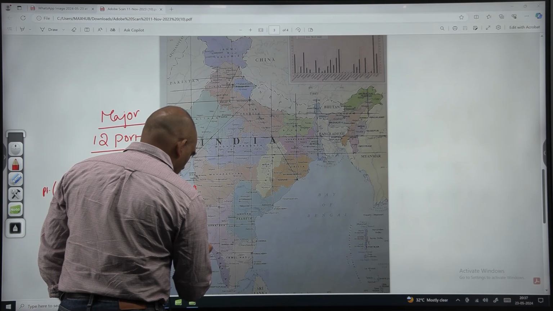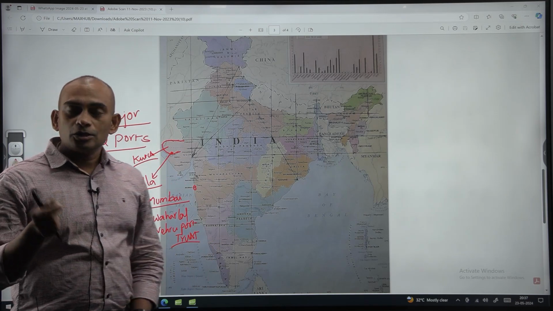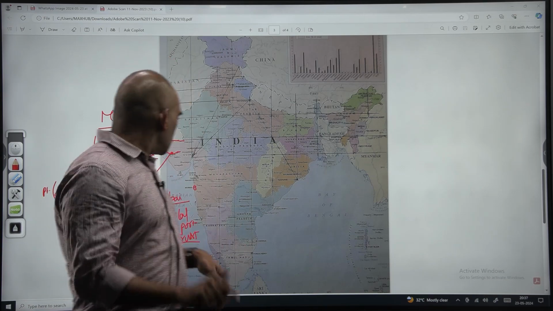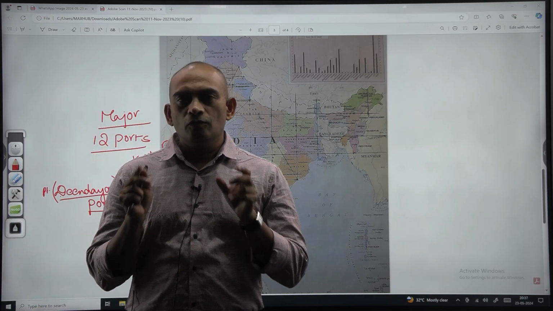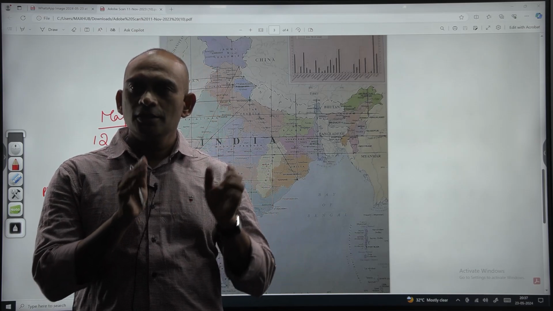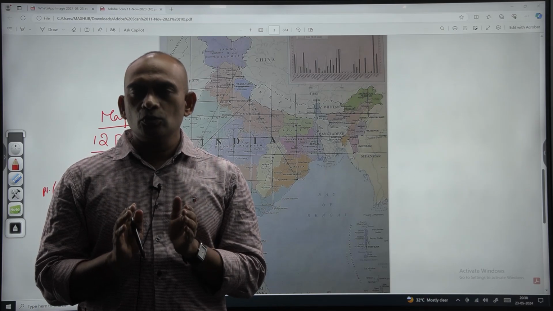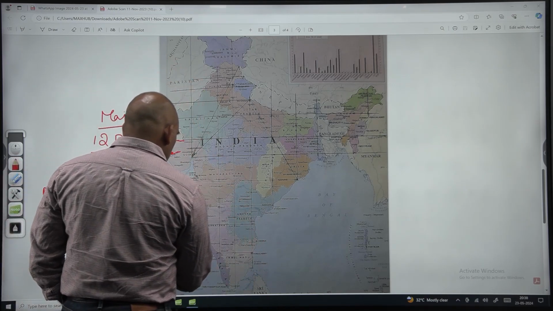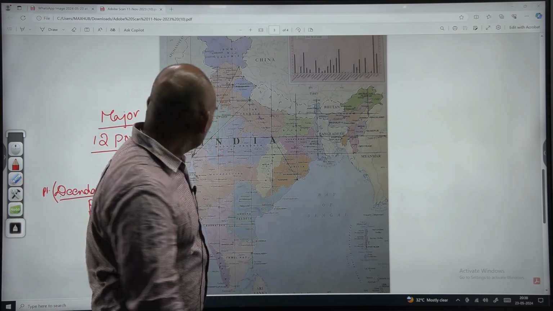This is Navasheva, also known as Jawahar Navasheva port. So in the Mumbai region, we have two ports: one is Mumbai port, another is Jawahar Navasheva, also known as Jawaharlal Nehru Port Trust. These are two important ports.